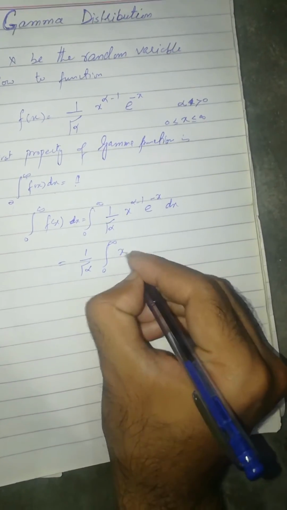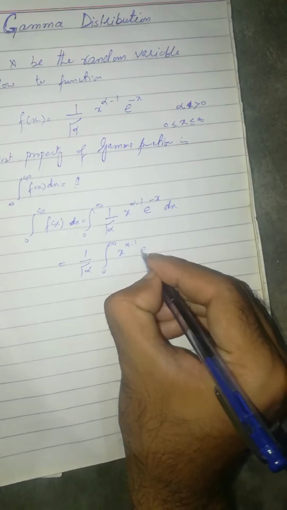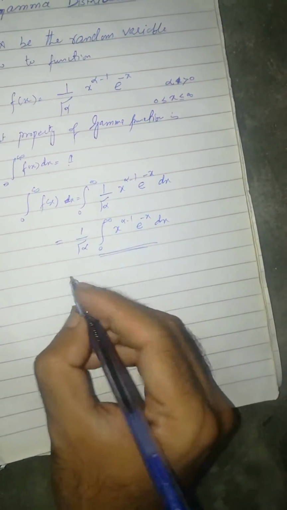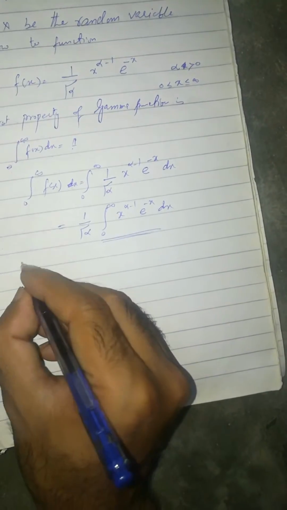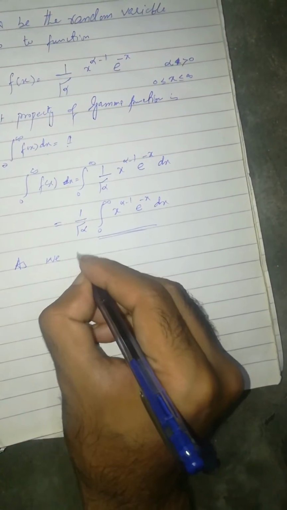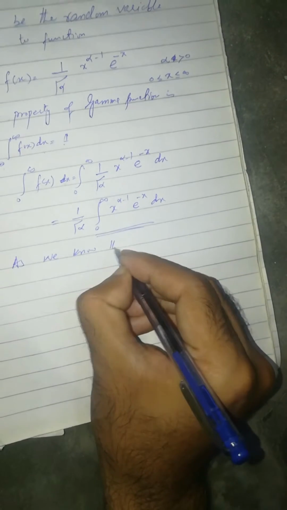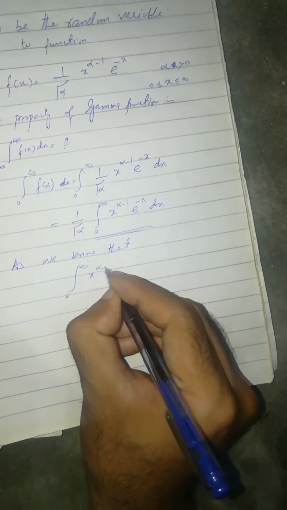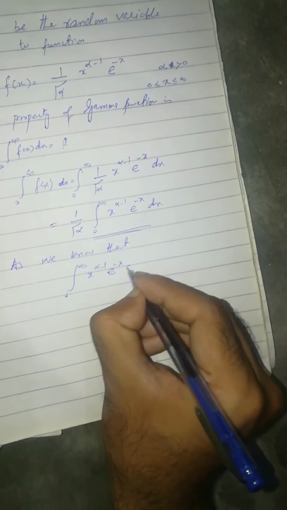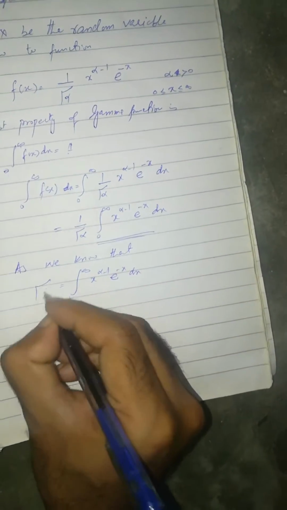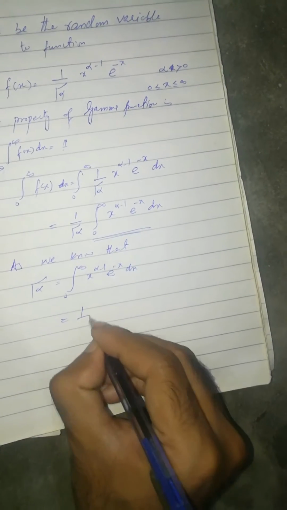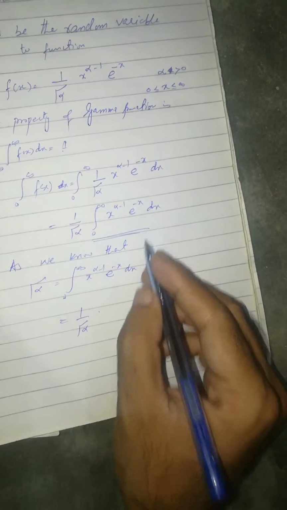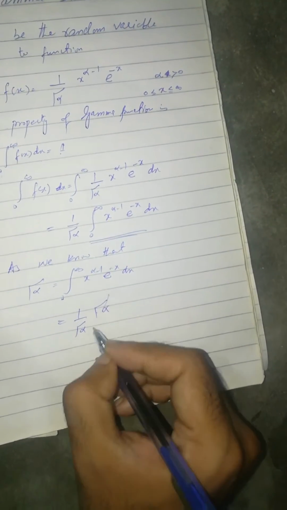Then we have the integral of x to the power alpha minus 1, e to the power minus x, dx. This is a gamma function, as we know that the integral from 0 to infinity of x to the power alpha minus 1, e to the power minus x, dx is gamma function of alpha. So 1 over gamma function of alpha times gamma function of alpha becomes equal to 1.